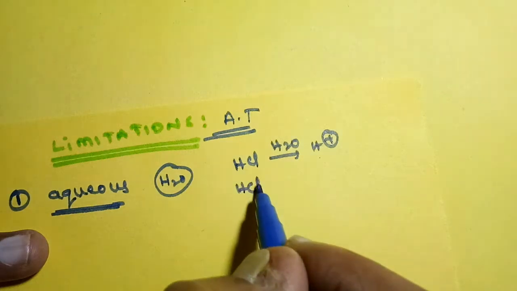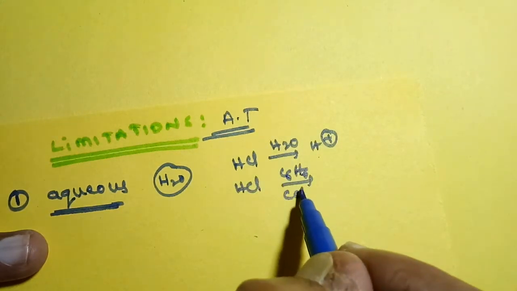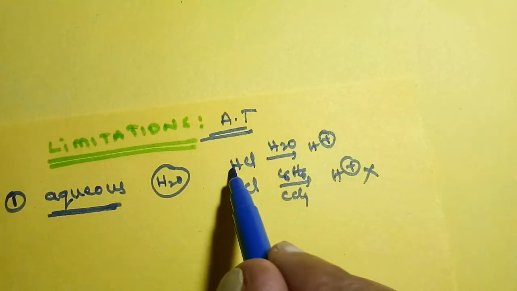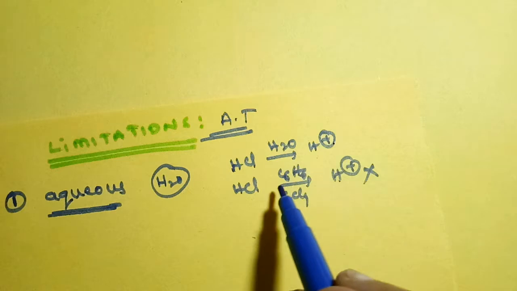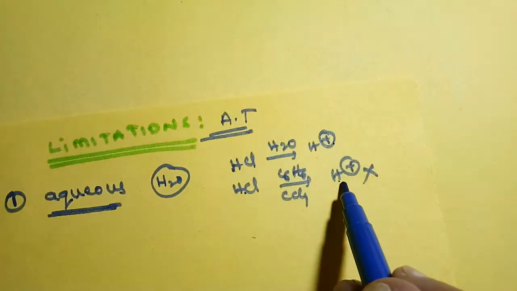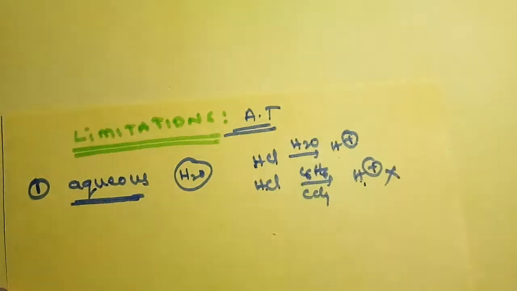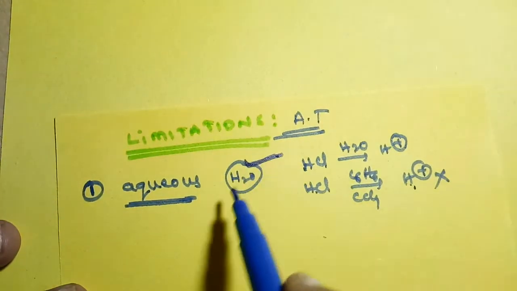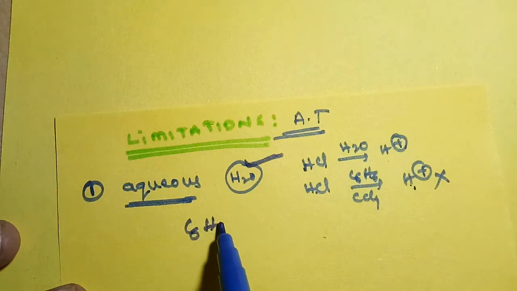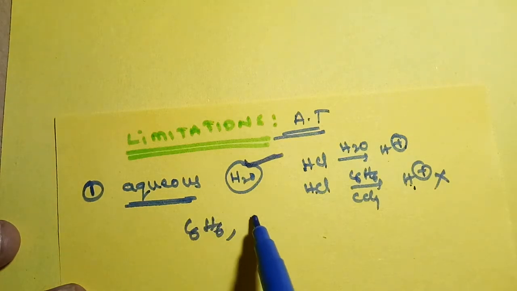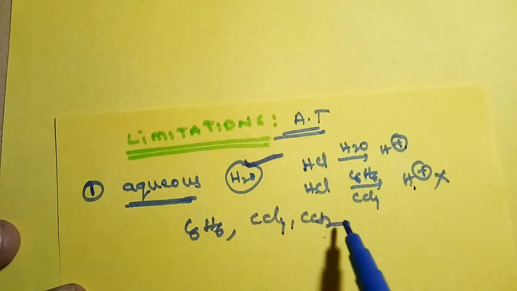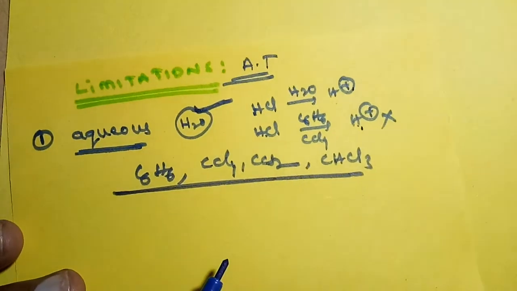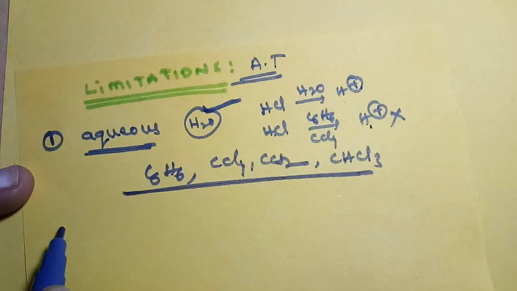But whenever HCl is dissolved in benzene or carbon tetrachloride, it will not give H plus ions. So the same substance sometimes acts as an acid and sometimes not, which is impossible. So that's why this is a limitation of the theory. It is applicable for aqueous solutions only. Non-aqueous solvents like benzene, carbon tetrachloride, carbon disulfide, and chloroform, for such types of solvents it is not applicable.